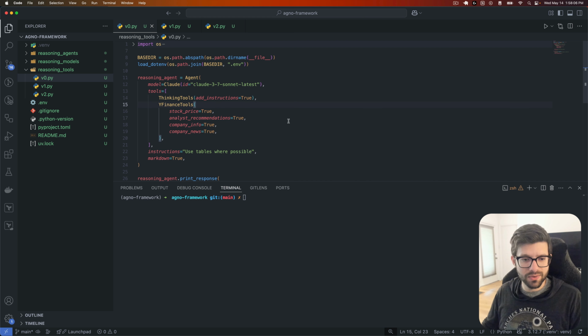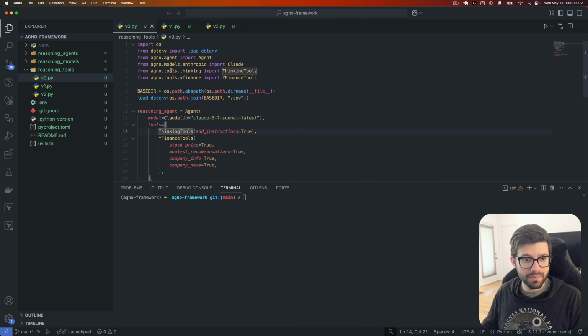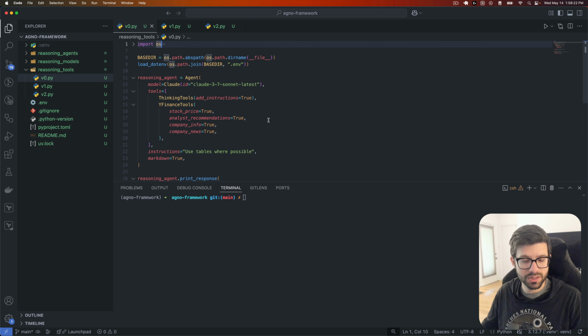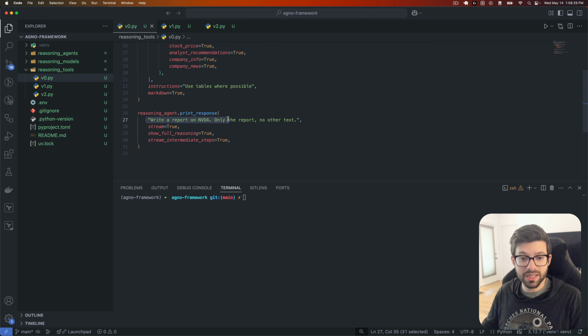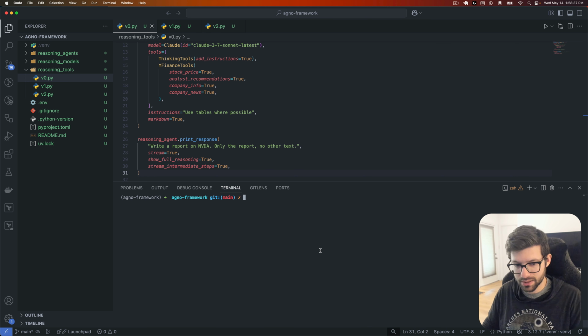So what we might do is use a non-reasoning model in this example, and we will add thinking tools, which come from Agno Tools Thinking. Right there you can see. I'm going to put this away to make it a little easier to see, and then we'll do our Yahoo Finance tools again. We're going to say close to the same thing we said before: write a report on NVIDIA, only the report, no other text. Let's give this a shot and see what happens.